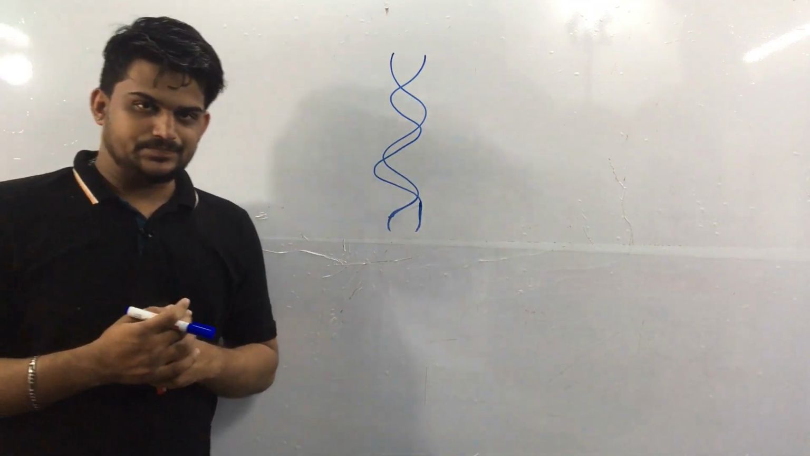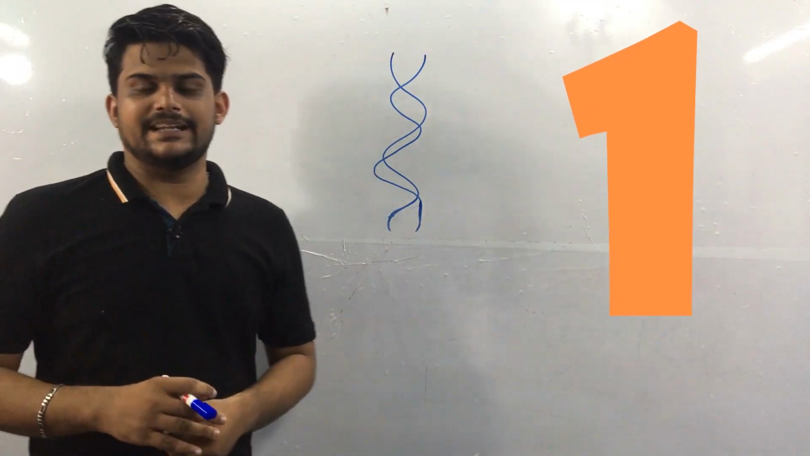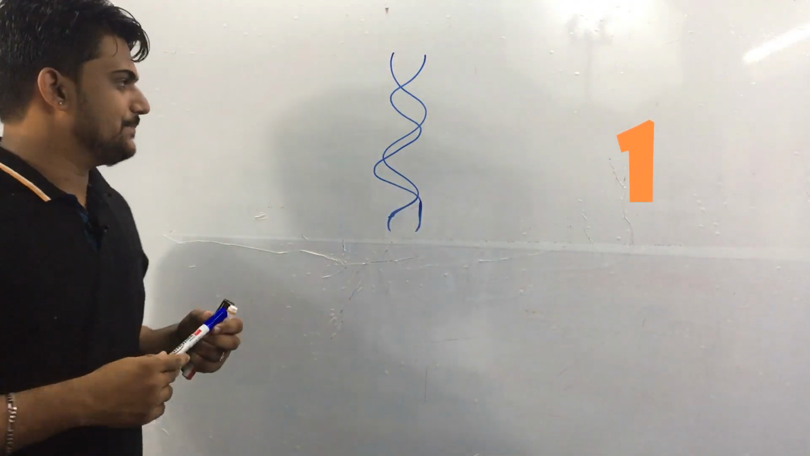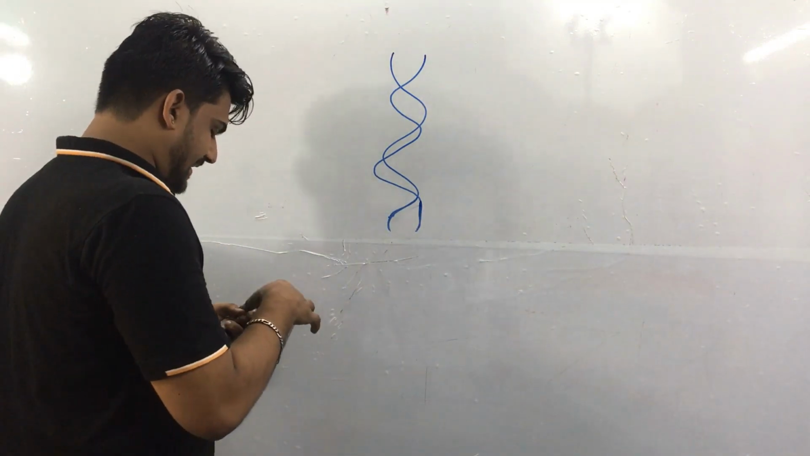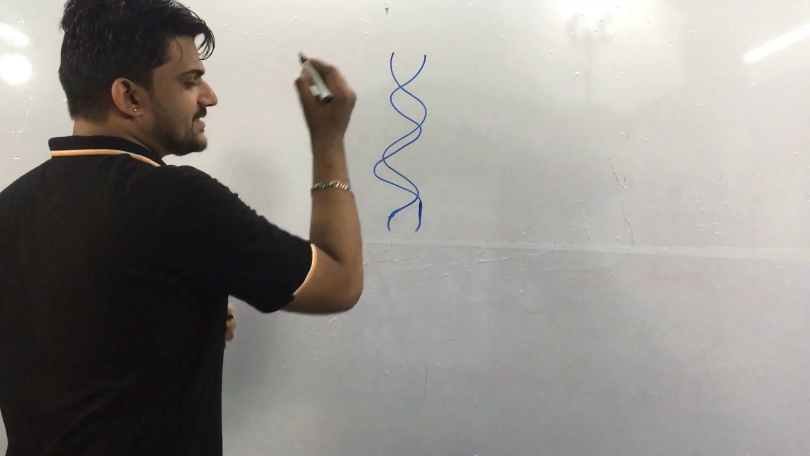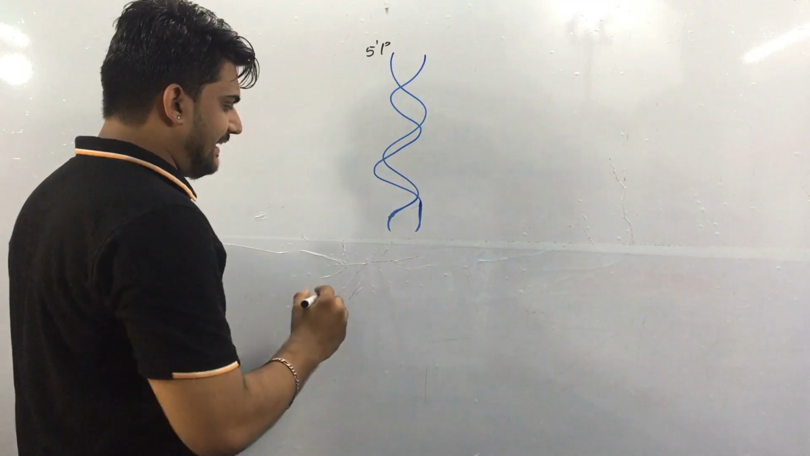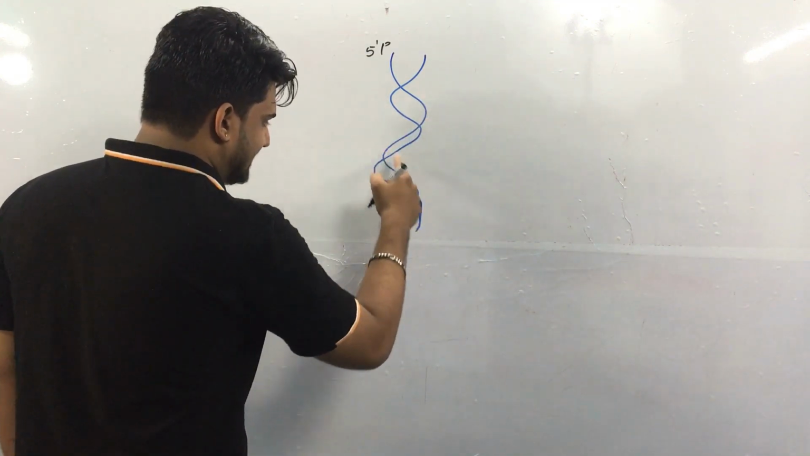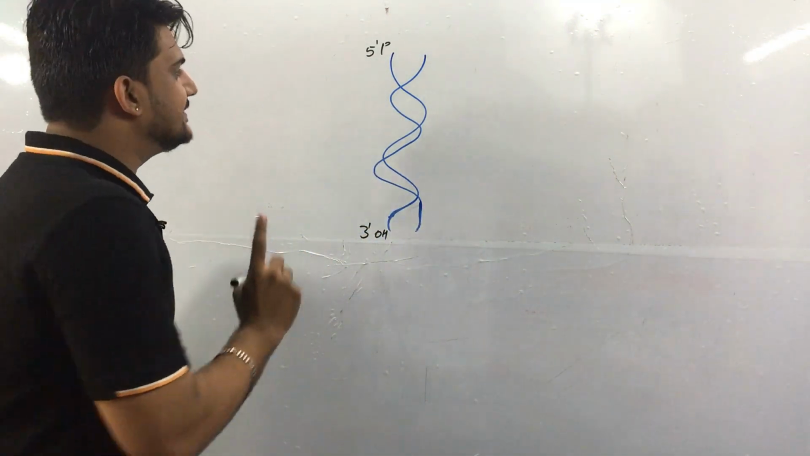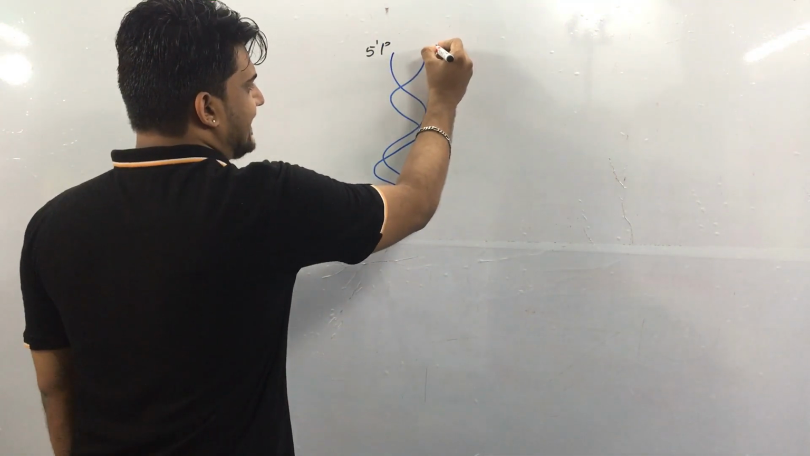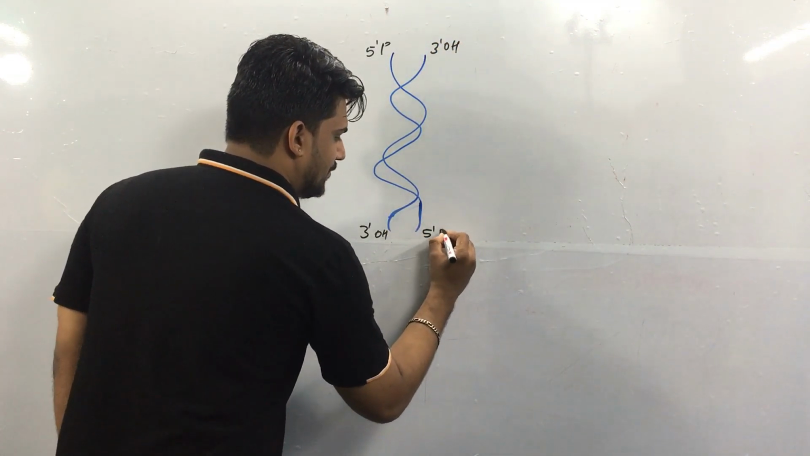Twisted in nature. So now, the first character of this particular double helix model is, what is that? Let's start. Each strand is going to start with the 5' phosphate end and end with the 3' OH end. Then another strand starts with the 3' OH end and ends with the 5' phosphate end.